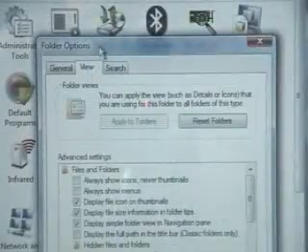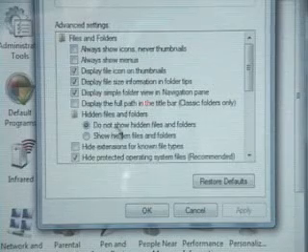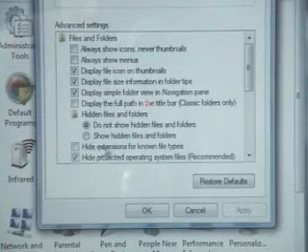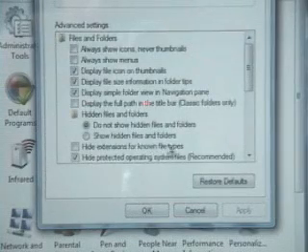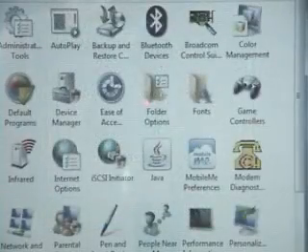Click on view, go down here. Make sure this is checked: do not show hidden files and folders. And make sure hide extensions for known file types is unchecked. Make sure that's unchecked right there. Okay. Close out your control panel.